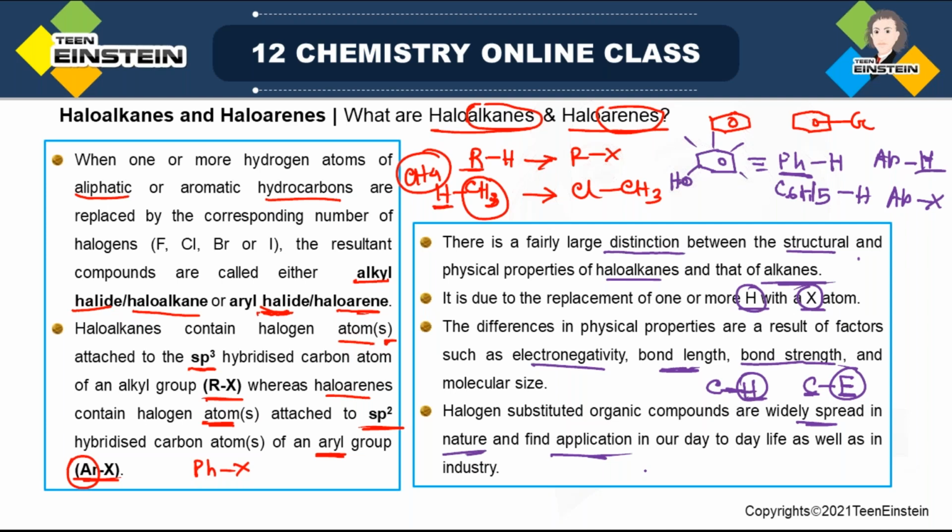So it is important for us to know their distinct features compared to alkane, that is, when you do not have any halogen and you have now inserted halogen by replacing H. And in case of an aromatic molecule, you have replaced one of the aromatic hydrogens with some halogen. So there are some differences.